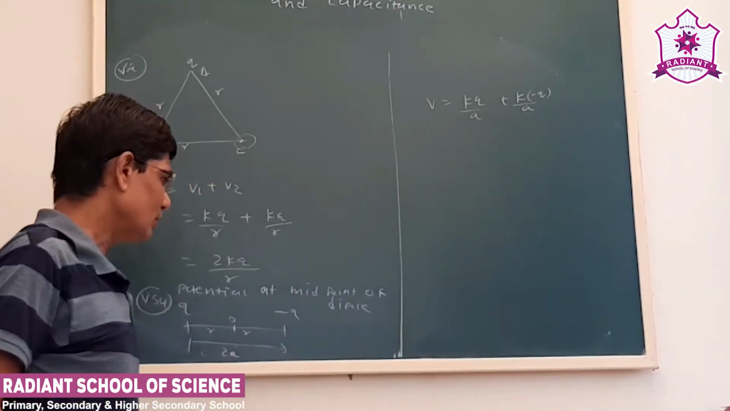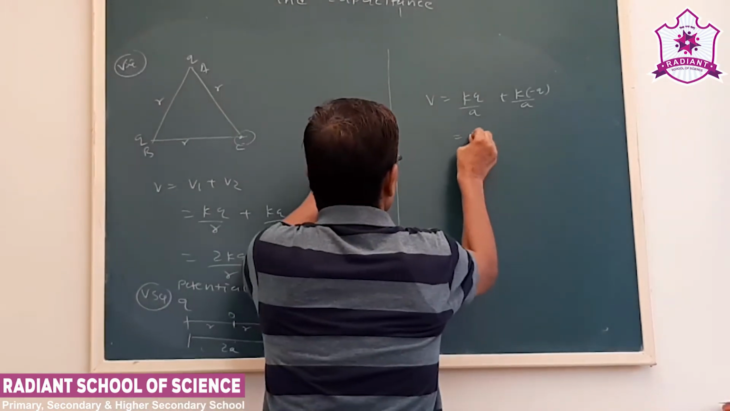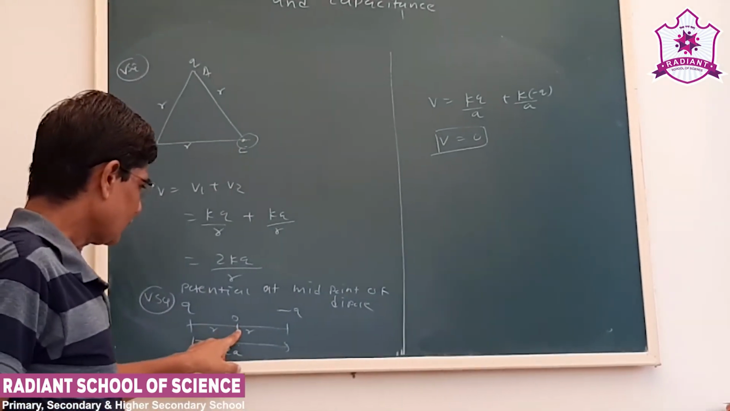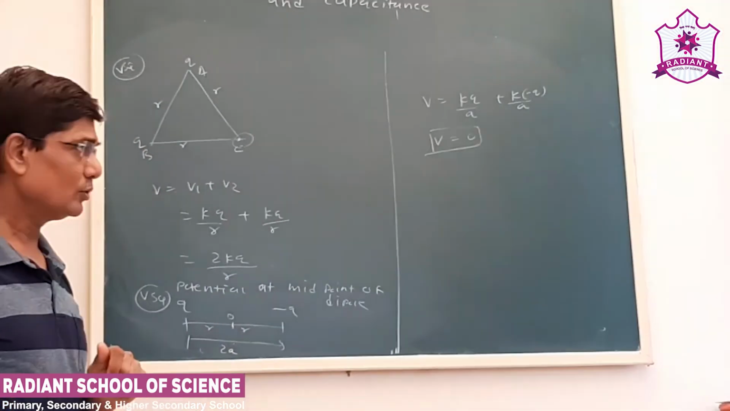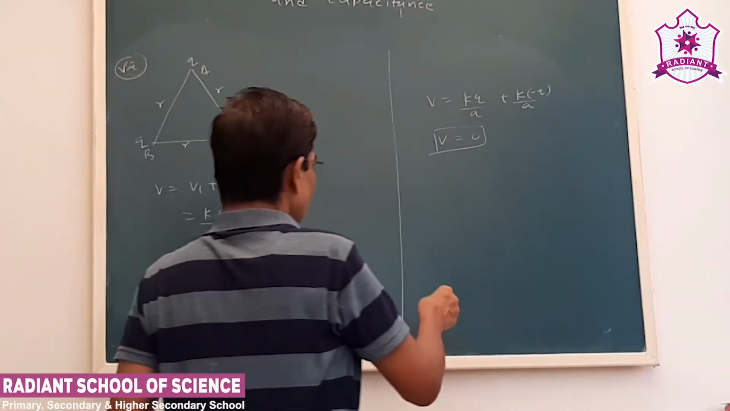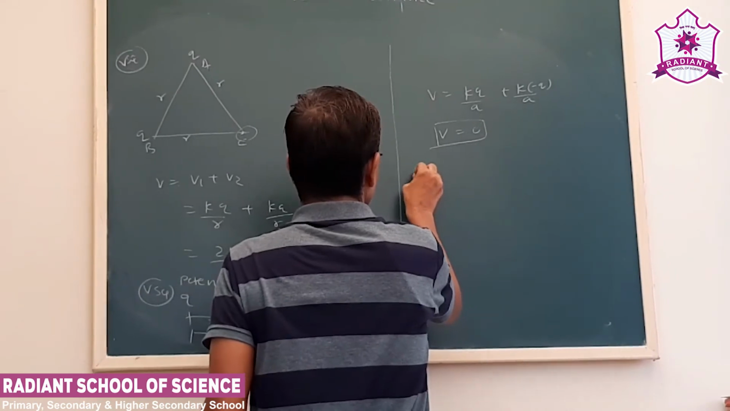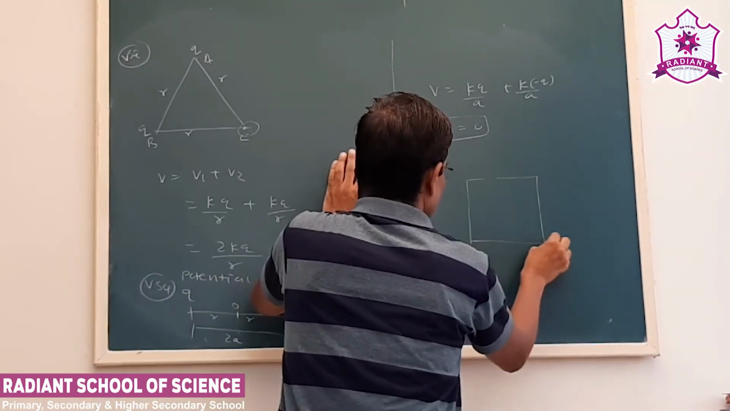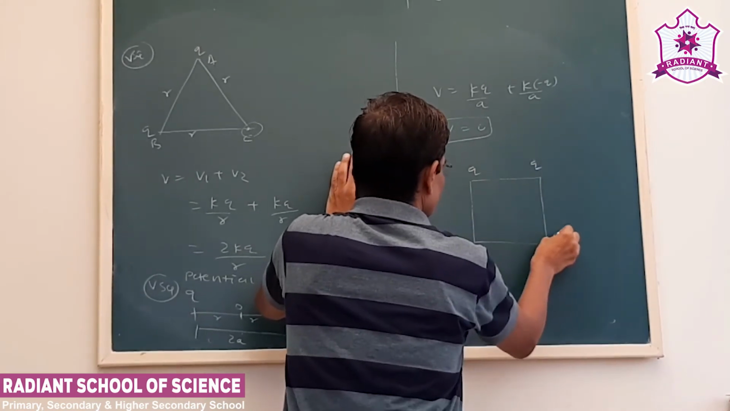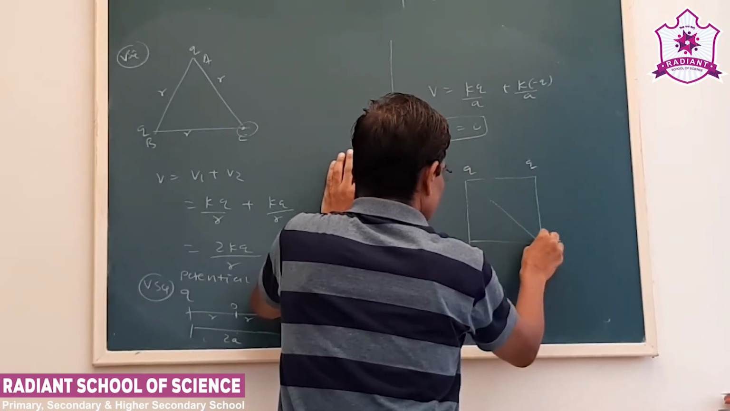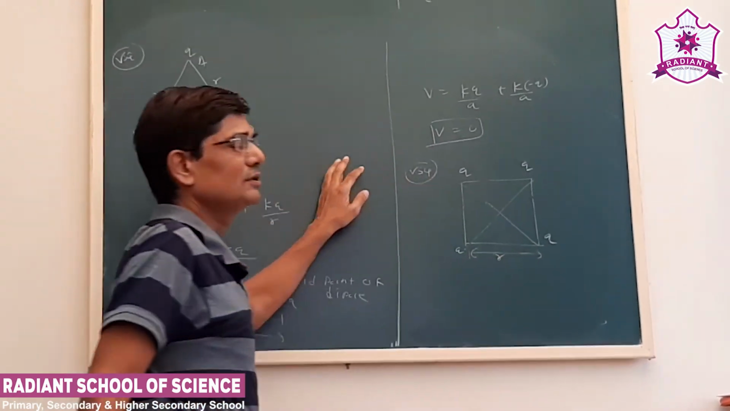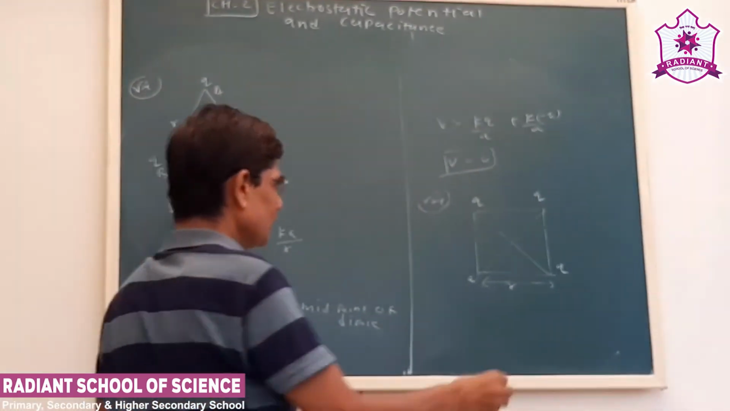Now this will get the value as 0. So we have to remember at the center of the dipole potential is 0. Now suppose we take one more example. Q charge is at each corner of a square of length R. We have to find out potential at the center of the square.